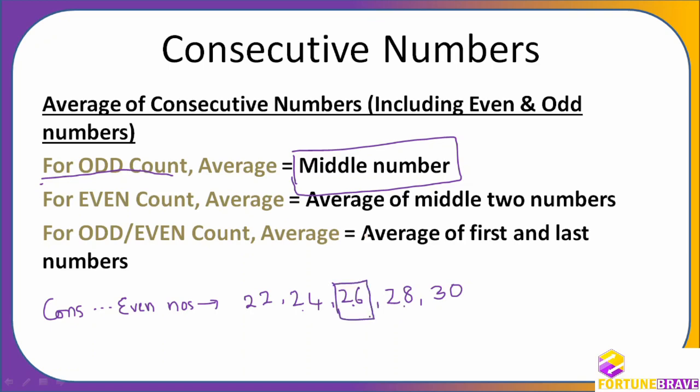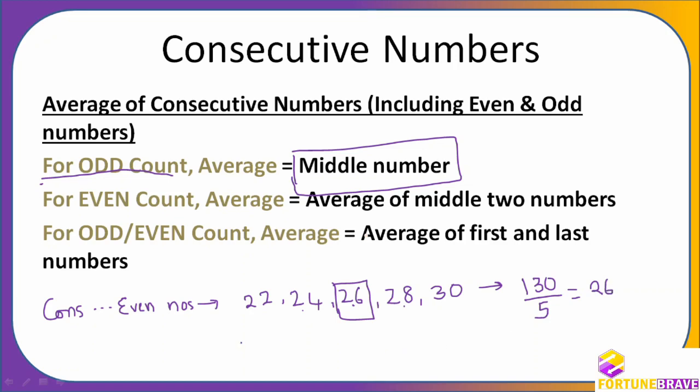If you want to check, we can add them: 22 plus 24 is 46, plus 26 is 72, plus 28 is 100, plus 30 is 130. 130 divided by 5. The average is the sum of values divided by the number of values, so it will be 26.